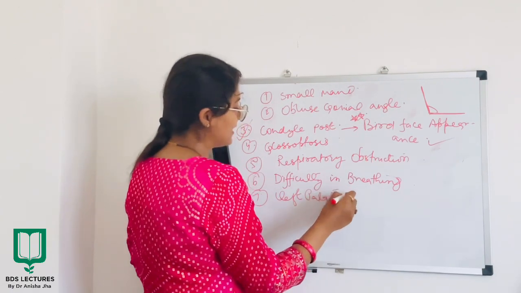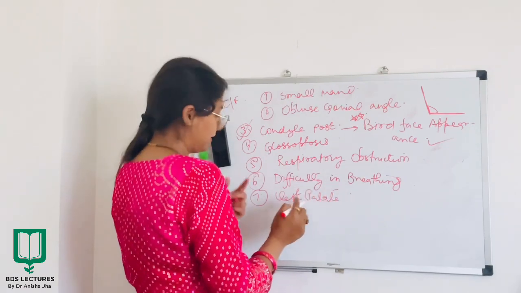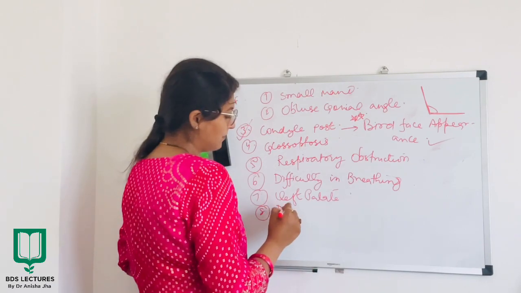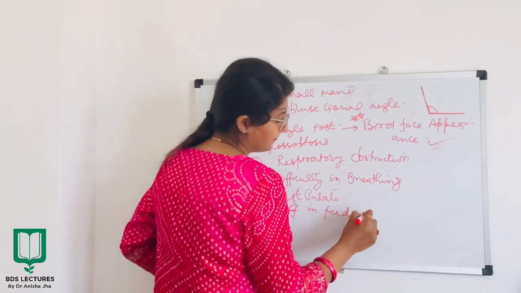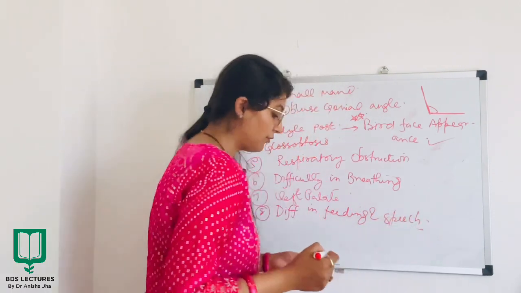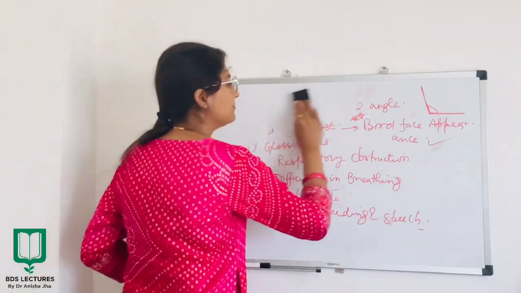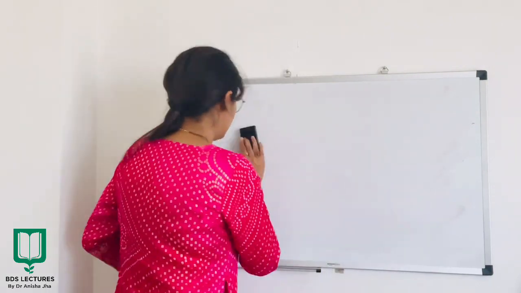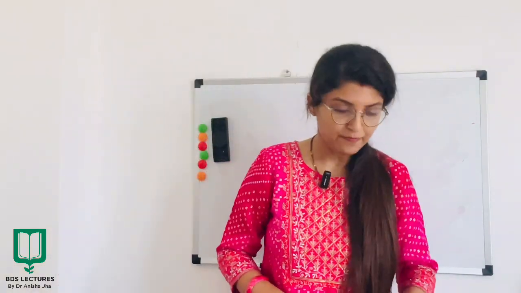Since there is cleft palate, see everything is very much correlated. अब जब patient को cleft palate होगा, तो definitely cleft palate के वजह से there will be difficulty in feeding and speech. Patient को feeding problem और speech problem definitely होगा, right? Now this was the clinical feature which we see in a patient of Pierre-Robin syndrome.